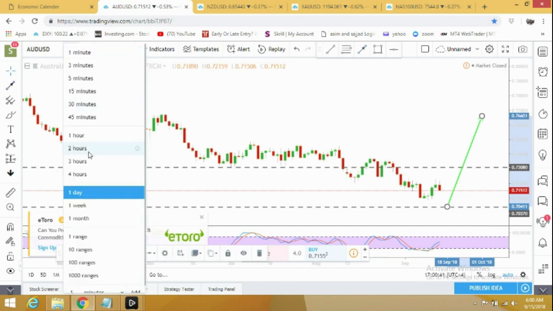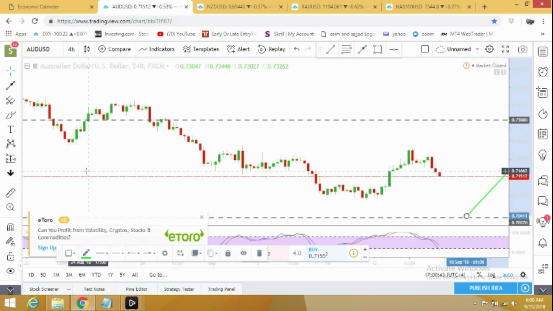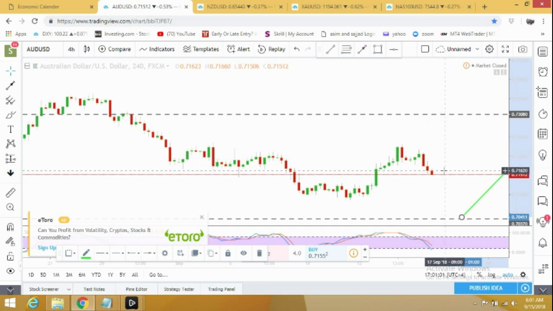Let's check it on 4-hour time frame, and at this level it looks like it's just getting ready for the further drop. We have a support at 0.7090. It can bounce back from here, or also can drop further to 0.7041 and below.